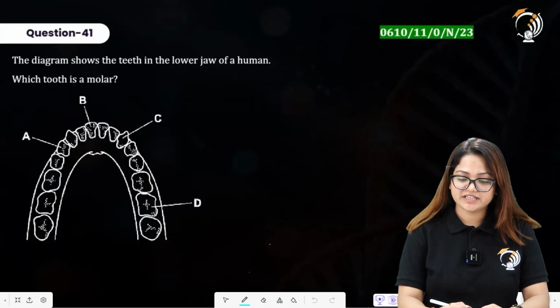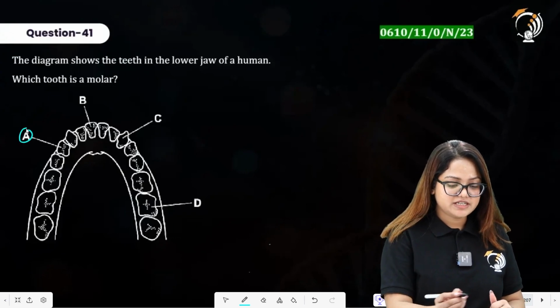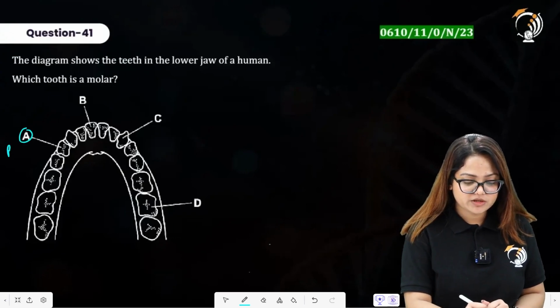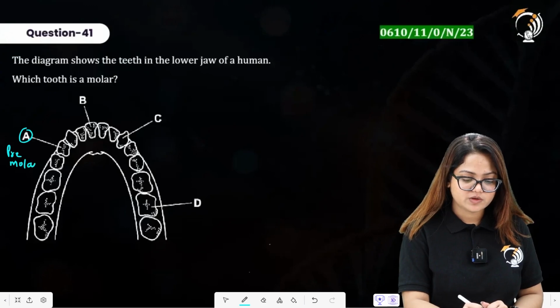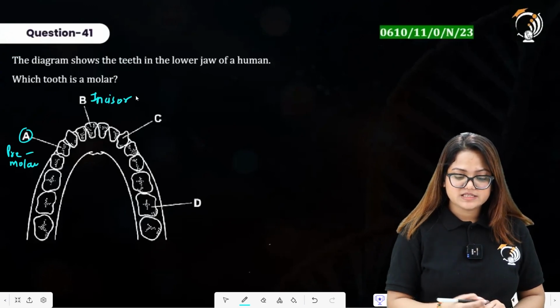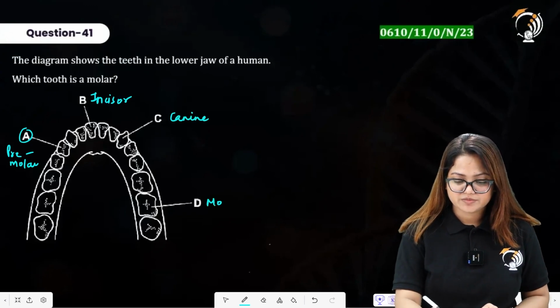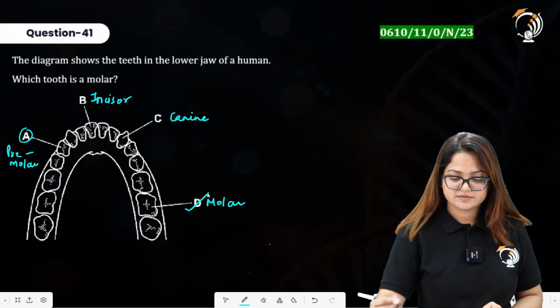The diagram shows the teeth in the lower jaw of a human. Which tooth is a molar? A is representing premolar. B is representing incisor. C is representing canine. D is representing molar. Option D is the right answer.